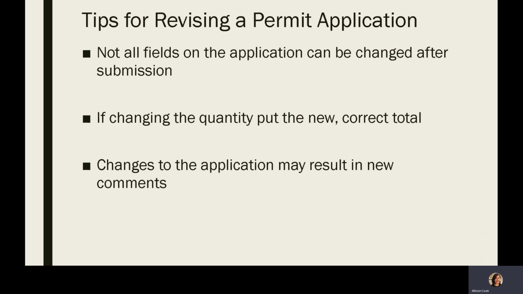If you cannot change a field on the application and would like to understand how to update that information on your permit, please use the contact information on building.arlingtonva.us for assistance. Now, if you are changing the quantity of fixtures, appliances, or other fields on the permit application, please put the new correct total for that specific field. Please do not put the number that's changing. This primarily applies to mechanical, electrical, and plumbing permit applications.